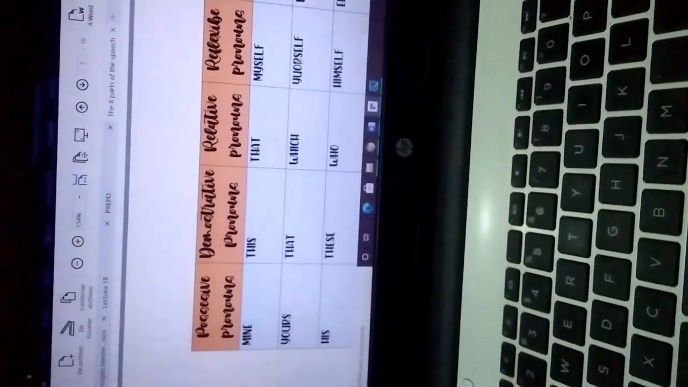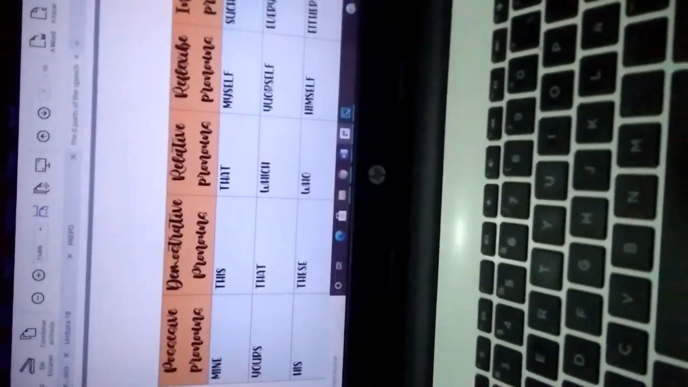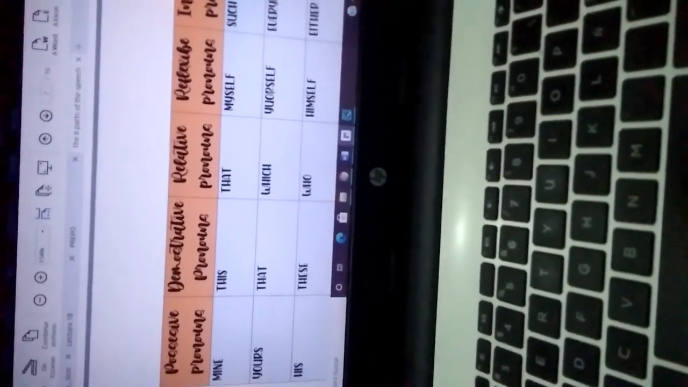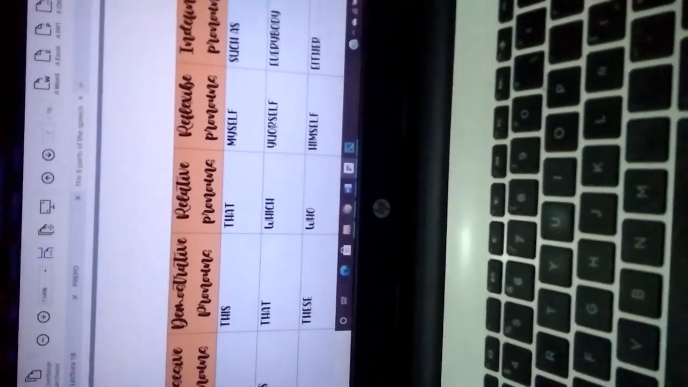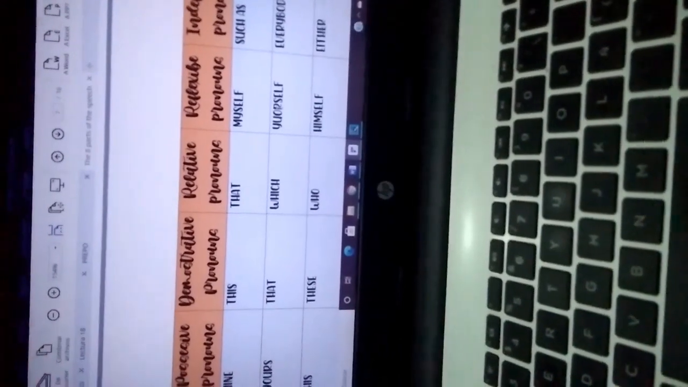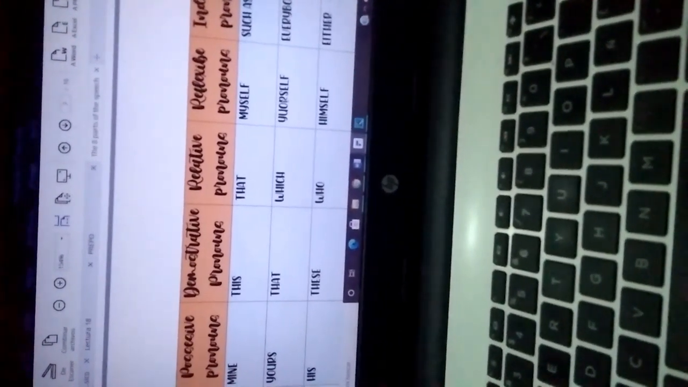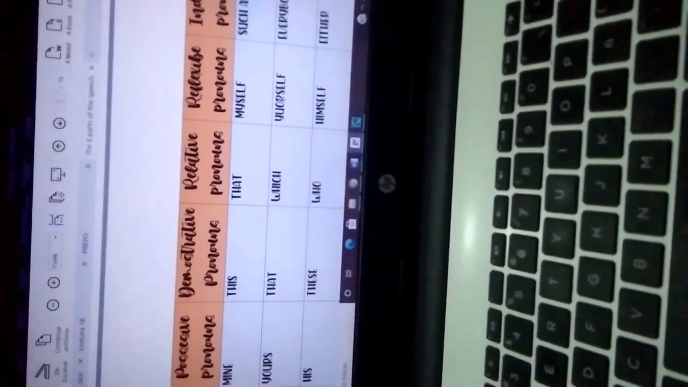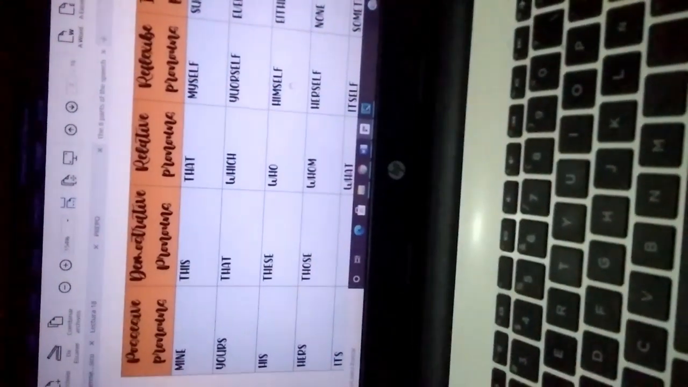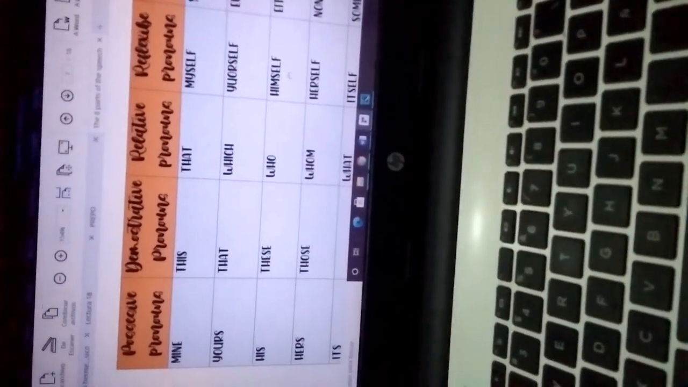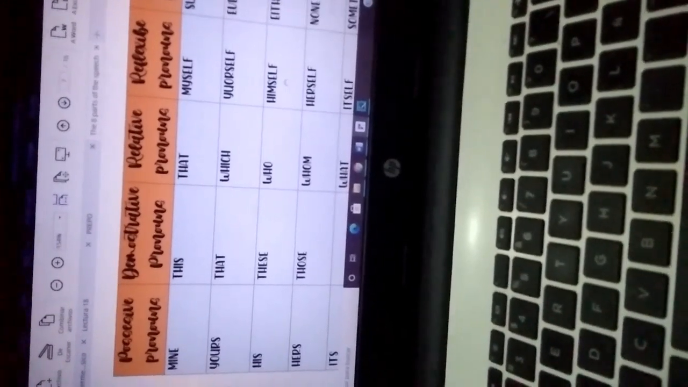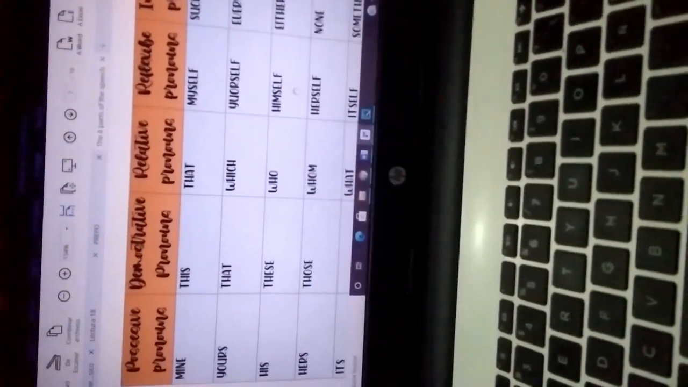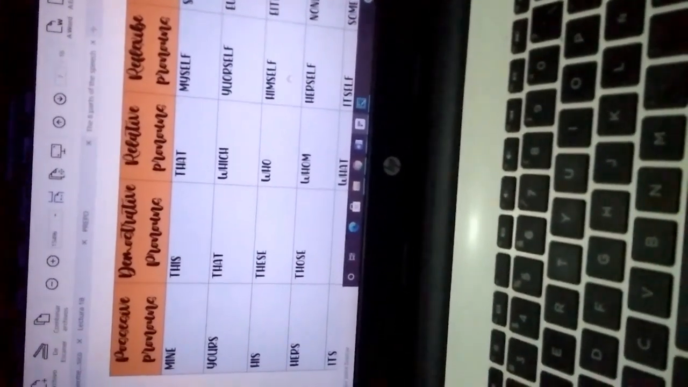Different types of pronouns: possessive pronouns, demonstrative pronouns, relative pronouns, reflexive pronouns, indefinite pronouns. Possessive pronouns are mine, yours, his, hers, its, or theirs. Demonstrative pronouns are this, that, these, those.